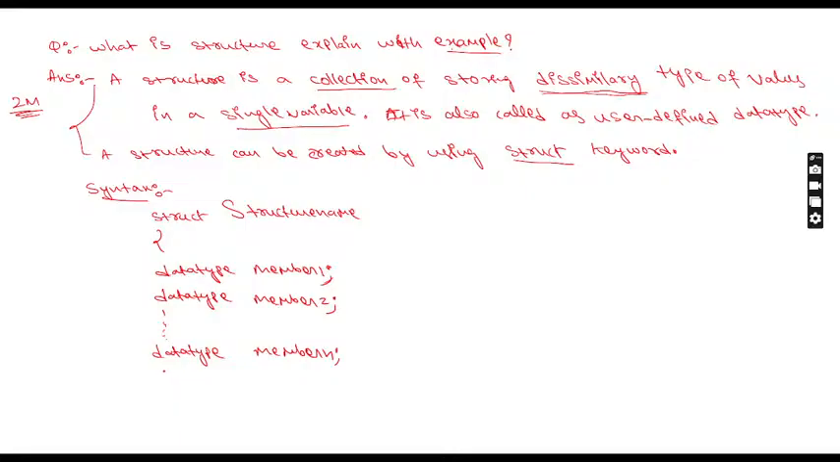After writing this, we have to close the flower bracket. You know the flower bracket? This is flower bracket open, this is flower bracket closed. Now try to remember, once you close the structure, you need to put a semicolon here. This is the only important thing you need to remember. Once you are closing the flower bracket, you need to put a semicolon here. This is the one special topic you need to remember.